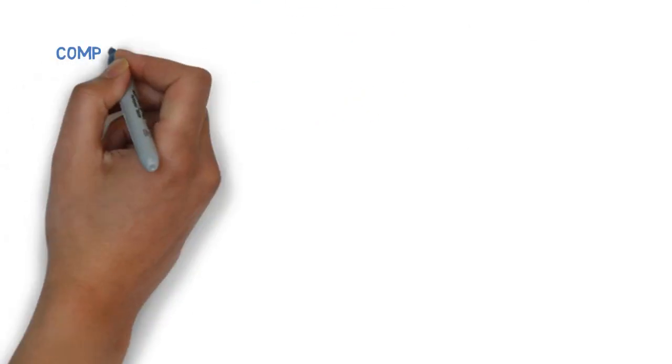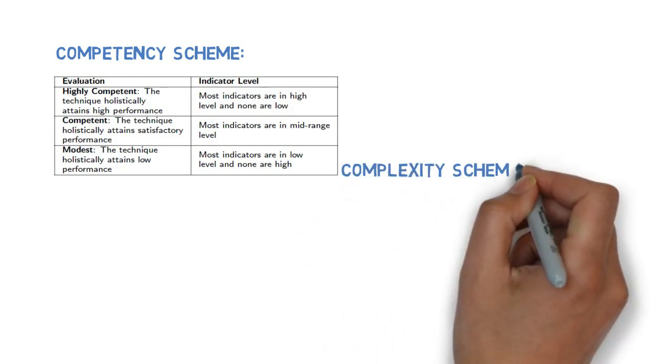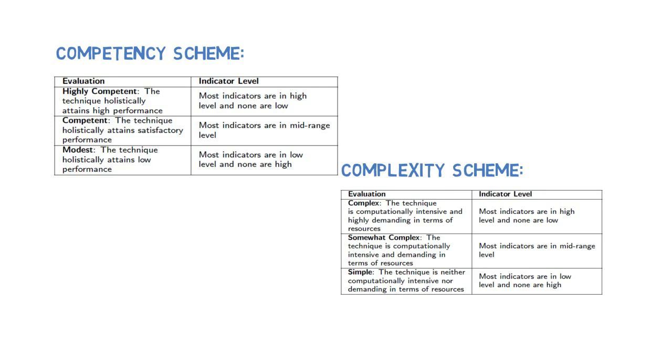For instance, the authors developed one competency scheme and one complexity scheme for machine learning techniques. If most competency indicators are high and none are low, then the machine learning technique is considered to be highly competent. On the other hand, if most complexity indicators are in the mid-range, then the technique is considered to be somewhat complex.